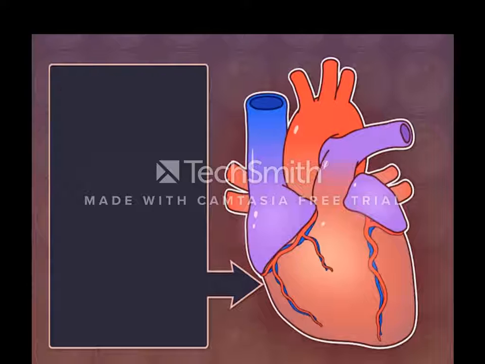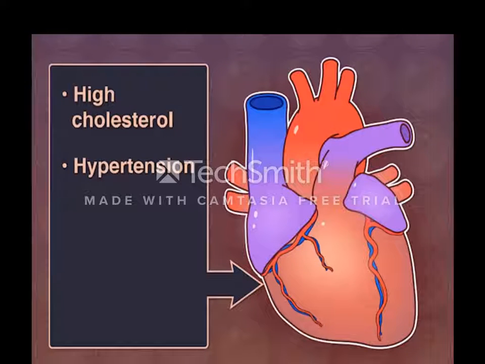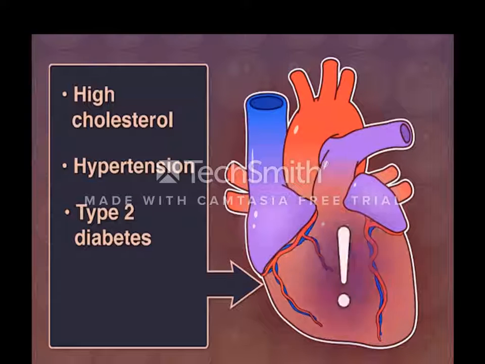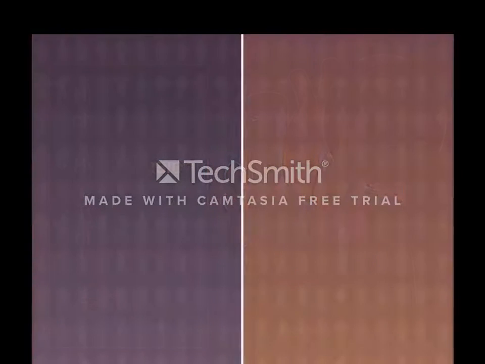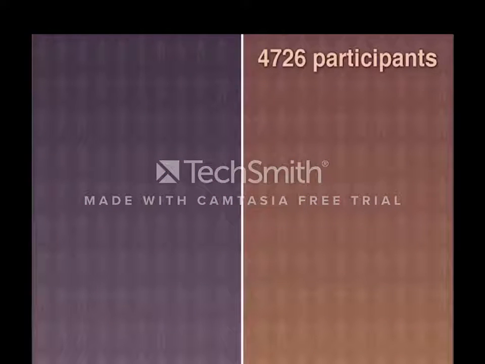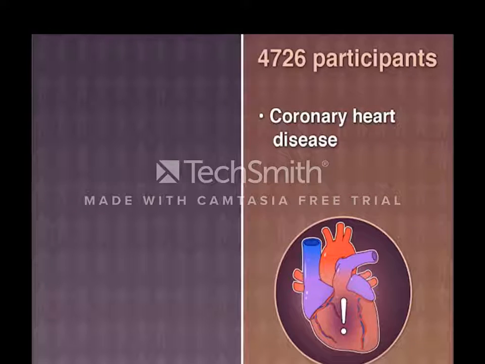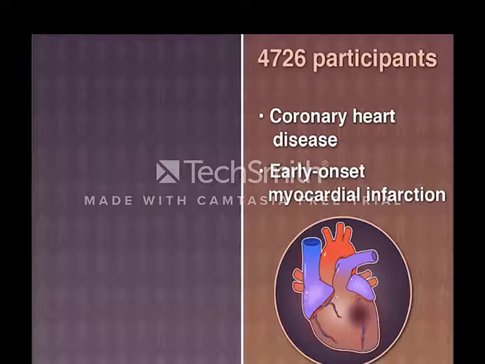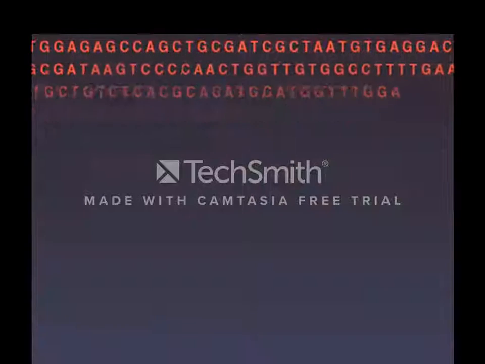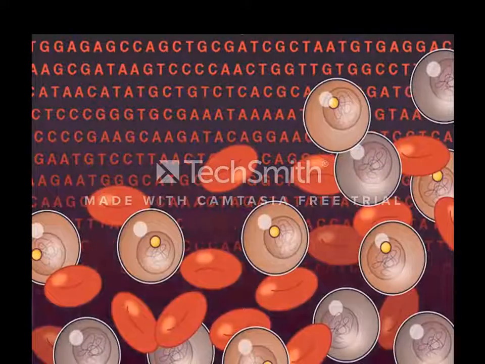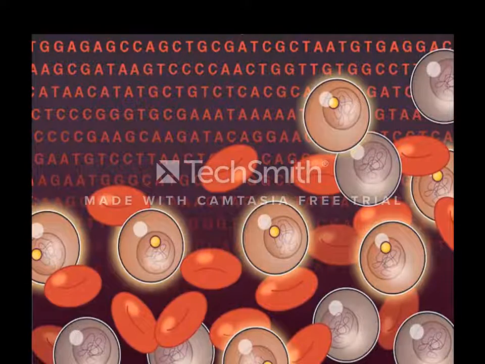Traditional risk factors such as high cholesterol, hypertension, and type 2 diabetes may account for a large proportion of the risk for coronary heart disease. But could CHIP also be the cause of atherosclerotic cardiovascular disease? In an analysis of 4,726 participants with coronary heart disease or early onset myocardial infarction and 3,529 matched controls from 4 case control studies, investigators used whole exome sequencing to detect the presence of CHIP in peripheral blood cells in both groups.